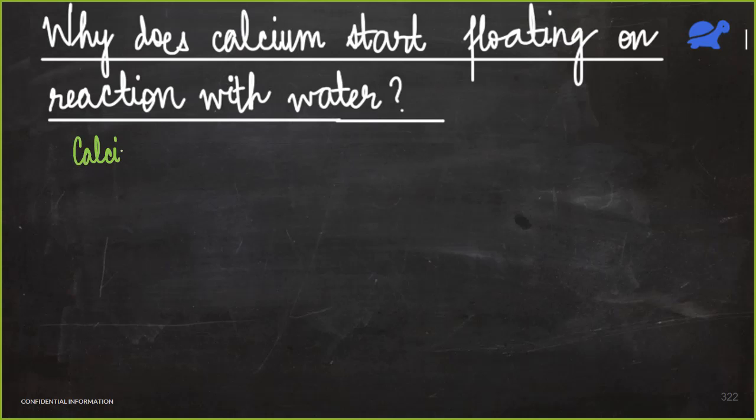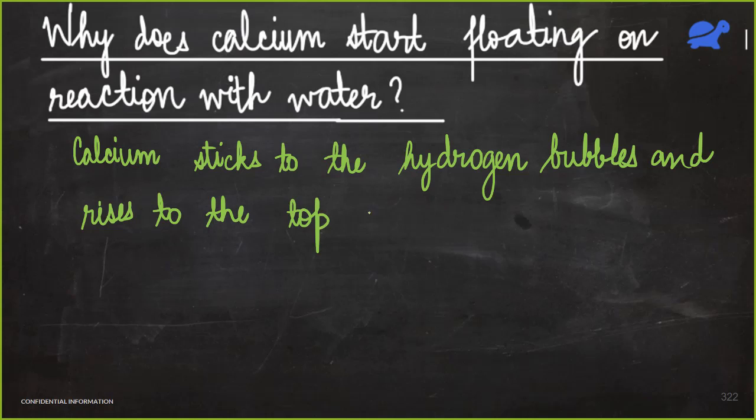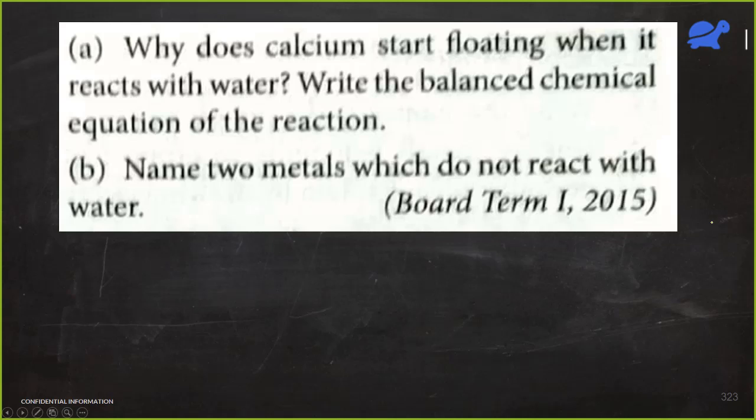Calcium sticks to the hydrogen bubbles and rises to the top of the reaction mixture. So I hope this point is clear to all of you. And this has been asked.